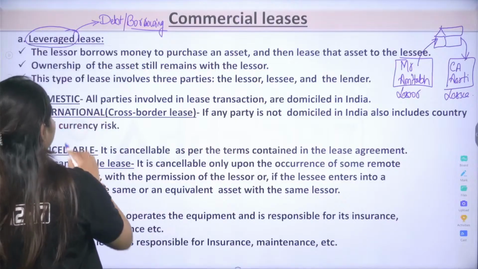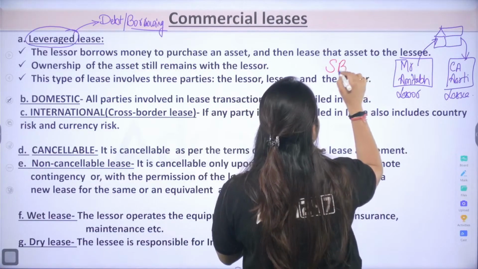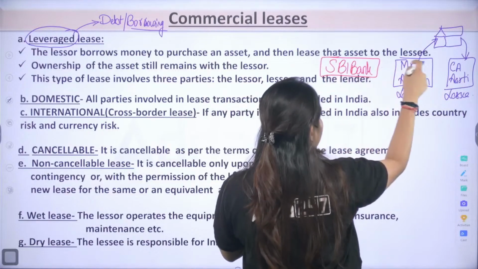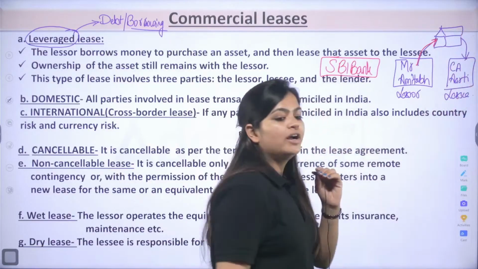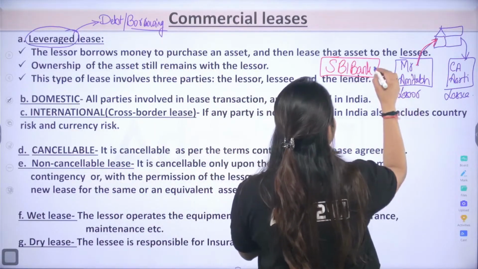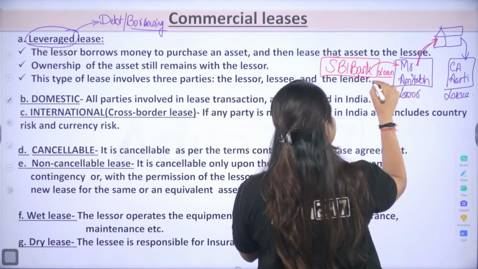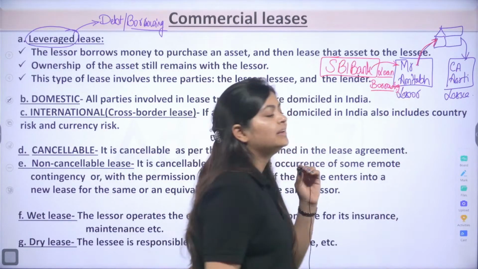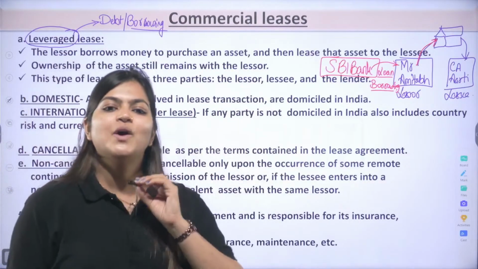And that is here, Mr. Amitabh will take help from, suppose, SBI Bank. Now what is happening? Here, Mr. Amitabh wants to purchase this house so that he can give it on rent. So what is the flow here? Again, I am repeating. Mr. Amitabh is borrowing a loan and purchasing that house so that he can give me that house for rental purposes.